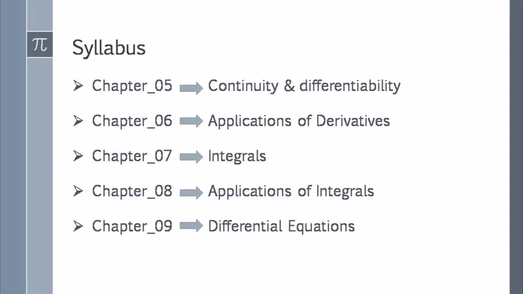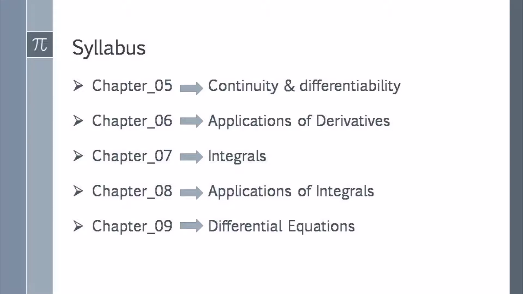Now chapter 7, Integrals. Integrals is also known as antiderivative. So this chapter is the reverse process or technique of chapter 5.